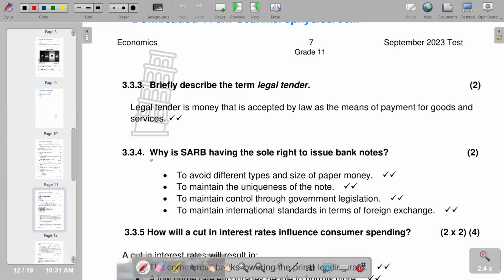And then 3.3.4, why is SARB, which is South African Reserve Bank, having the sole right to issue bank notes? So these are the reasons: to avoid different types and sizes of paper money, to maintain the uniqueness of the note, to maintain control through government legislation, to maintain international standards in terms of foreign exchange. So these are the points that we have.